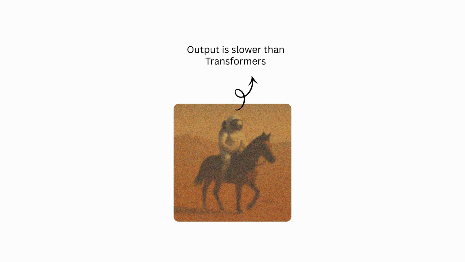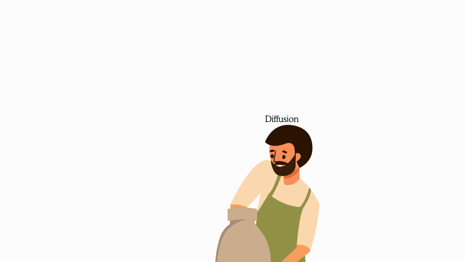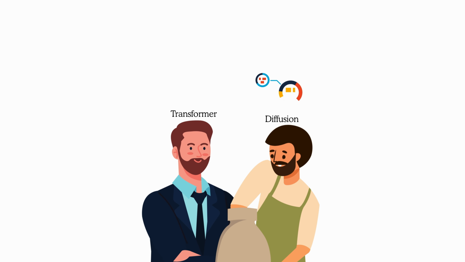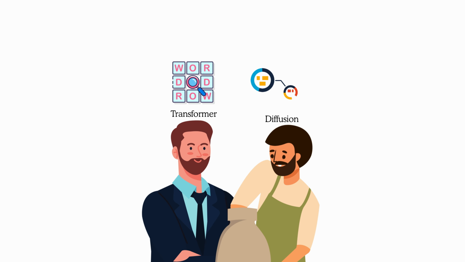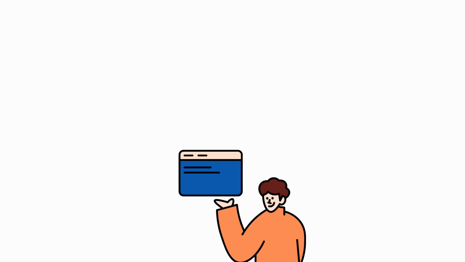And that's how the diffusion model has become the master of texture, because it refines a continuous field globally. And the transformer is the master of logic, because it builds a perfect chain of discrete tokens sequentially. So these are the core differences between diffusion and transformers.